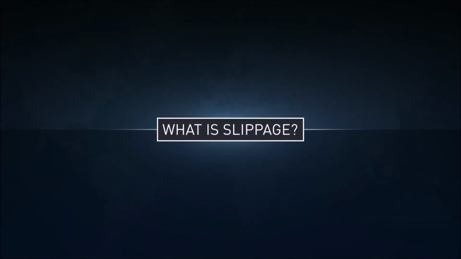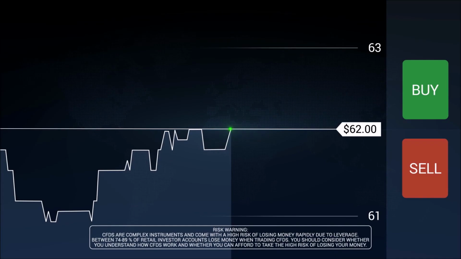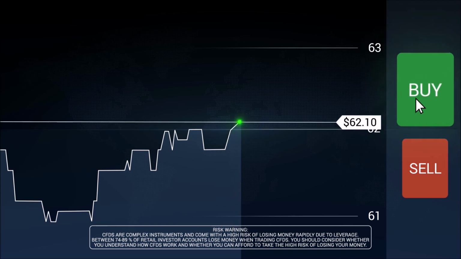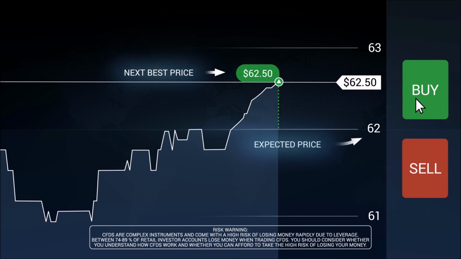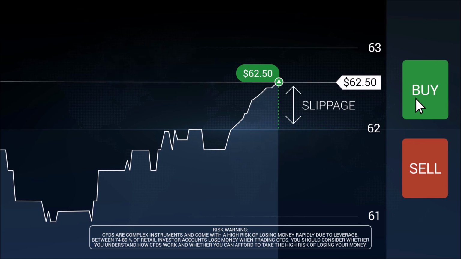What is slippage? While trading CFDs, you can face the slippage effect. Let's take an example. You see that stocks of company A cost $62 and are rising in value. You decide to open a buy position at the current price. But after the position has been opened, you notice that the opening price was $62.50, not $62. The occurred difference, 50 cents, is called slippage. The slippage effect can be positive or negative. In our example, the slippage effect is negative.